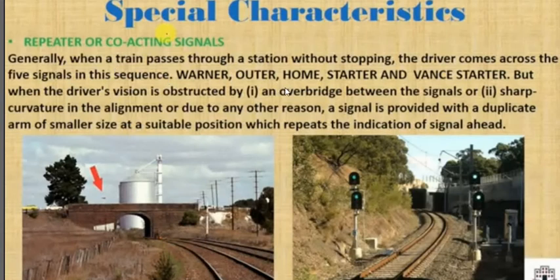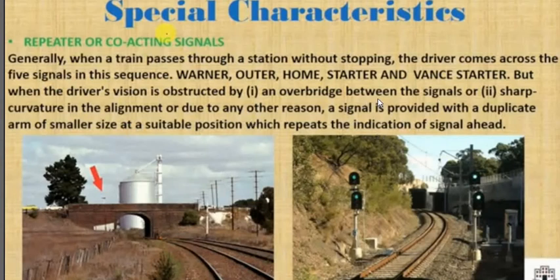Generally when a train passes through a station without stopping, the driver comes across five signals. There are basically five signals: warner signal, outer signal, home, starter, and advanced starter. But when the driver's vision is obstructed by an overbridge between signals, or sharp curvature in the alignment, or due to any other reason, a signal is provided with a duplicate arm of smaller size at a suitable position which repeats the indication of the signal ahead.